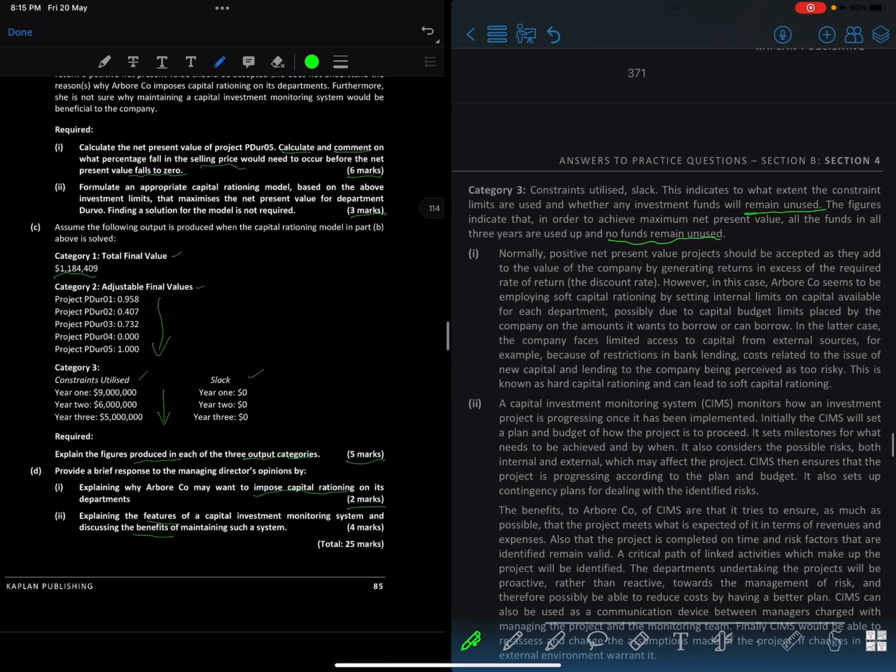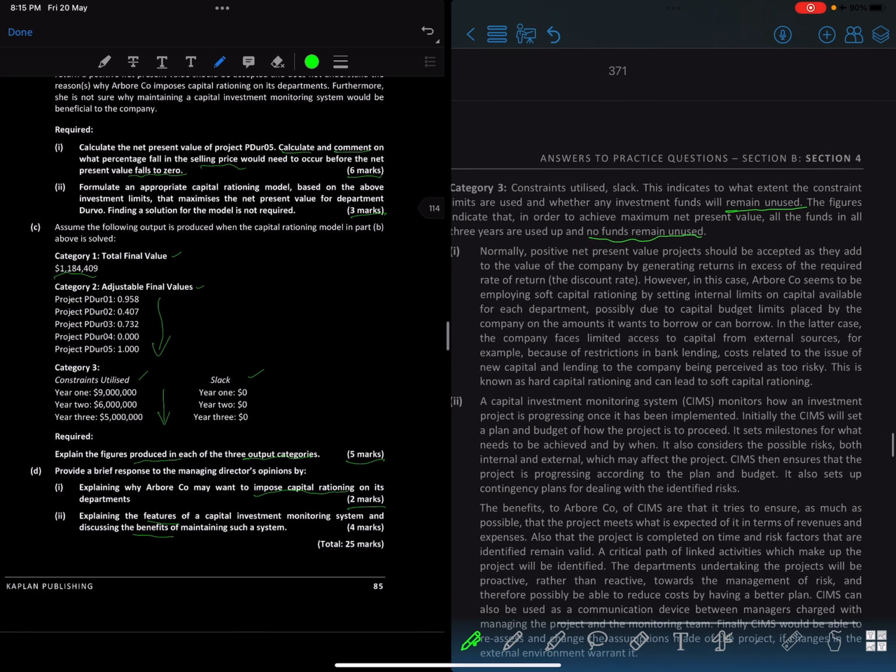What is this? Explain why Arbor may want to impose capital rationing on its department. So let's go for it. Normally, positive NPV projects should be accepted as they add value to the company by generating returns in excess of the required rate of return, right?